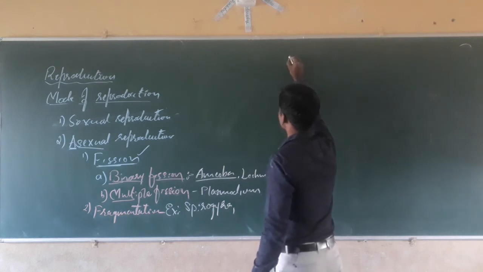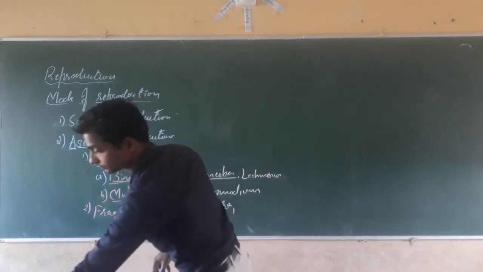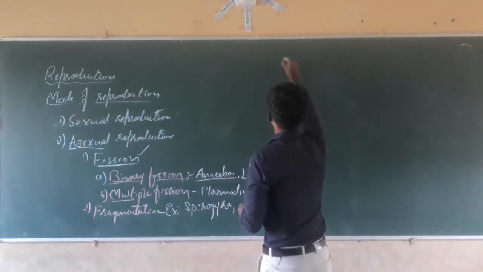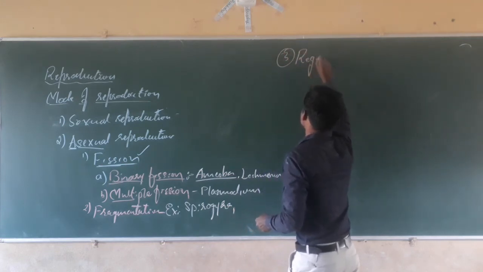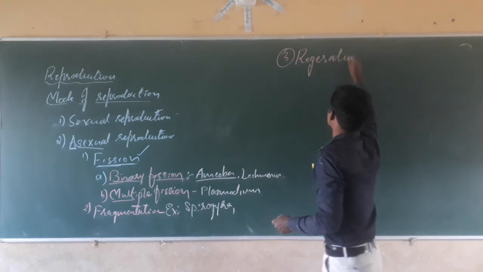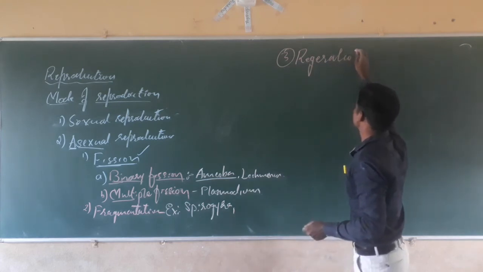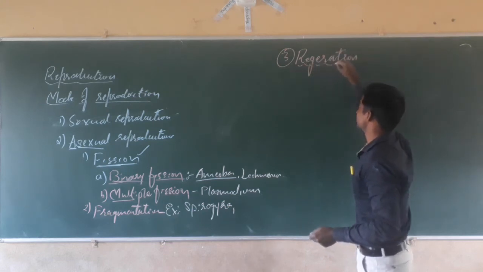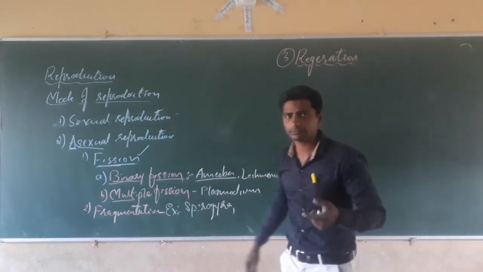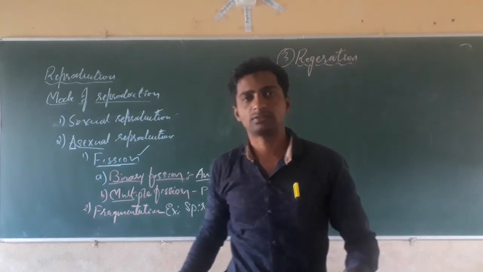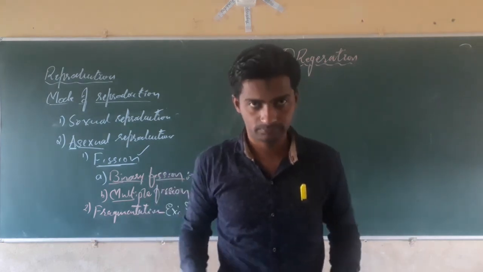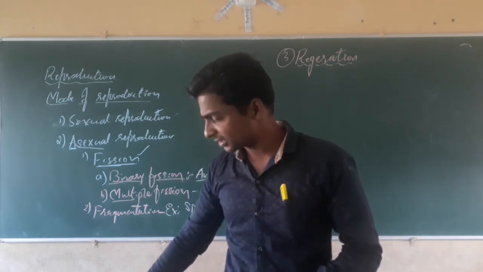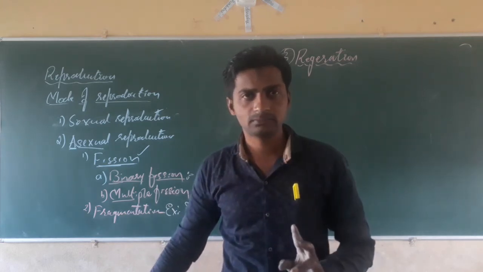The third one is regeneration. You know the meaning of generation? Getting birth. Regeneration means rebirth. I will give you a suitable example.